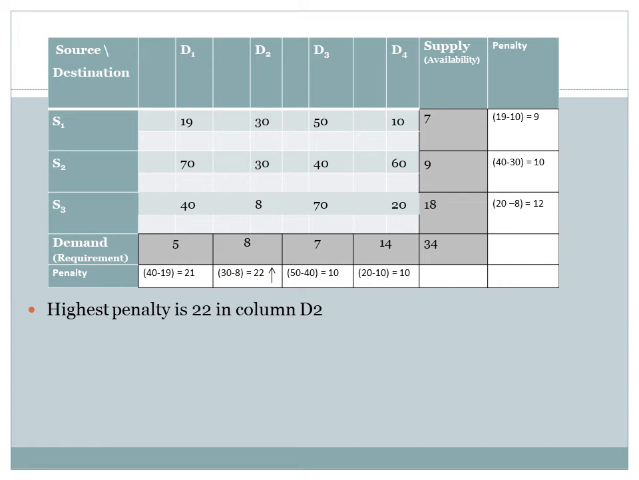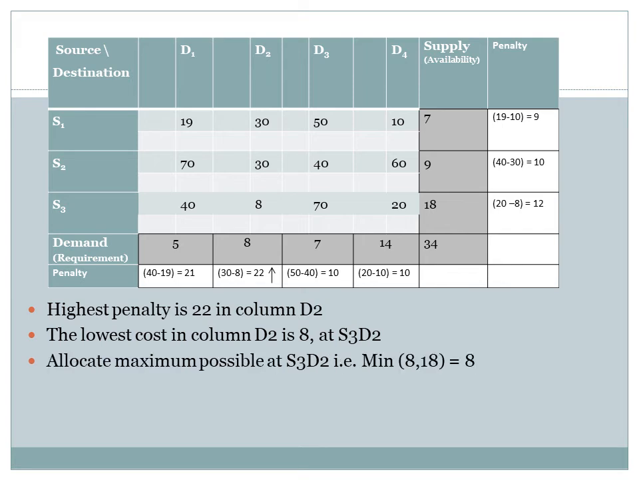Now, from this column, we have to select the smallest cost. The smallest cost is 8, which is in S3D2. So, allocate maximum possible at this point. Here, we can allocate maximum equal to minimum of the demand of this column, that is 8, and supply available, that is 18, and minimum of 8 and 18 is 8 units. So allocate 8 units at this point.